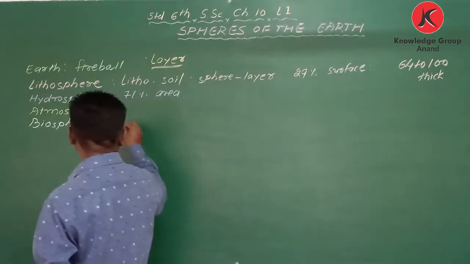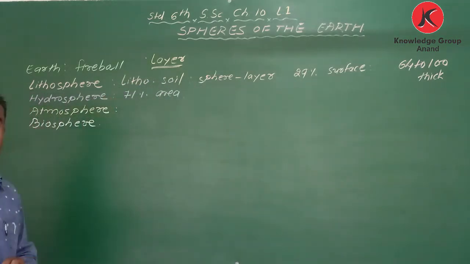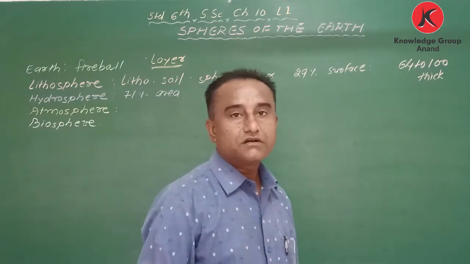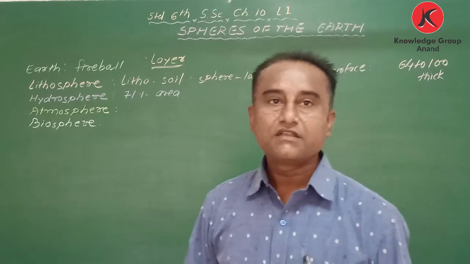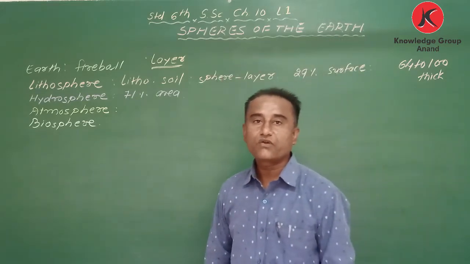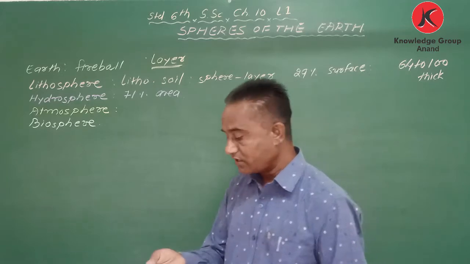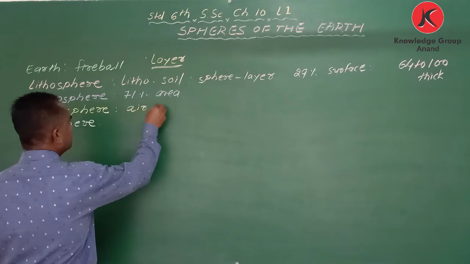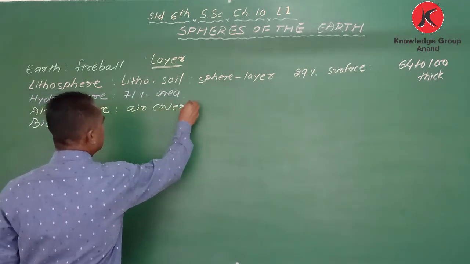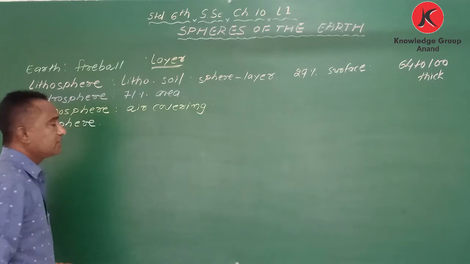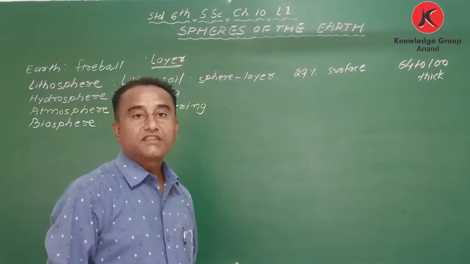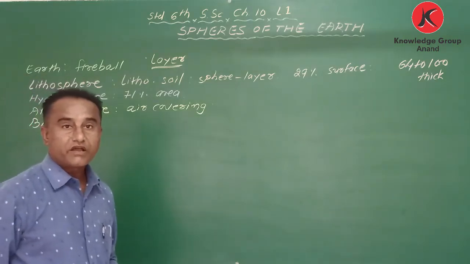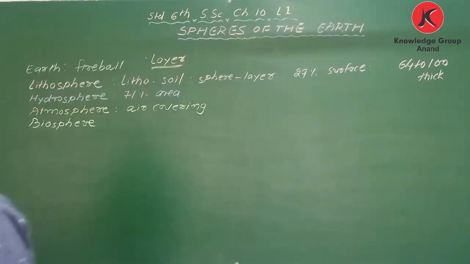Okay, so in atmosphere, now if I say definition, we can say the air covering the earth from all four sides, that is called atmosphere. And my dear student, in atmosphere there are different gases like nitrogen, oxygen, carbon dioxide, many things are there.